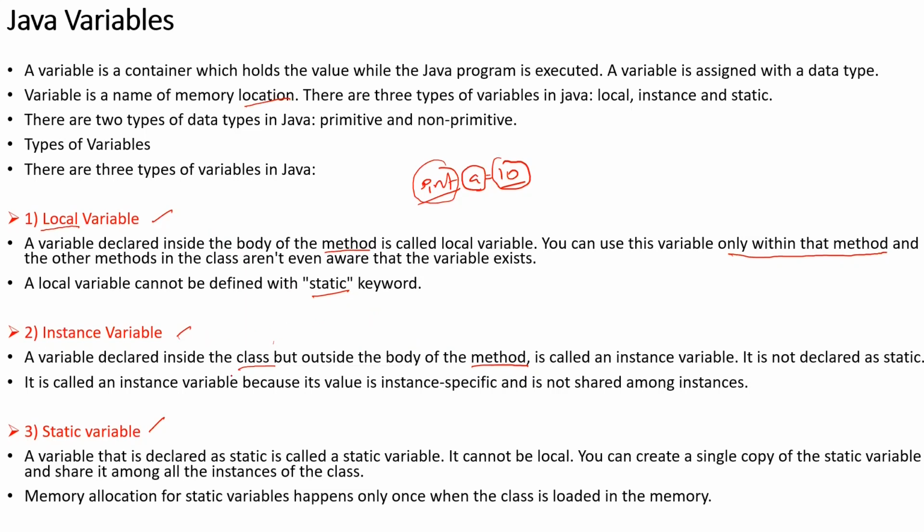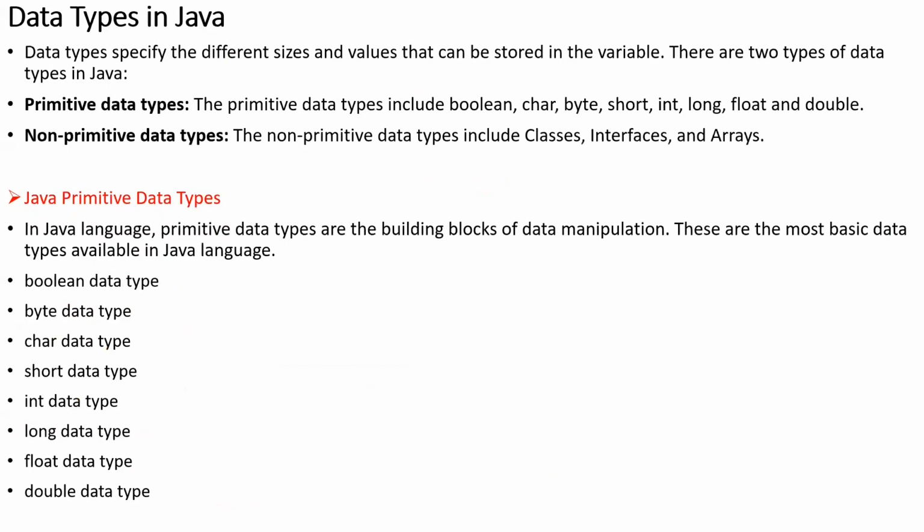Okay. Next one is a static variable, which is declared with the keyword static. It cannot be a local variable. You can create a single copy of a static variable and share it among the instances of a class. Instances are nothing but objects of a class. Memory allocation for a static variable happens only once when the class is loaded in memory. That's it. You can't allocate memory multiple times for a static variable.